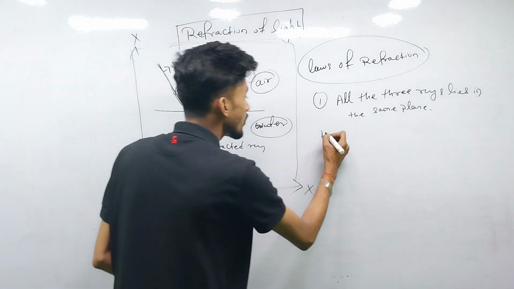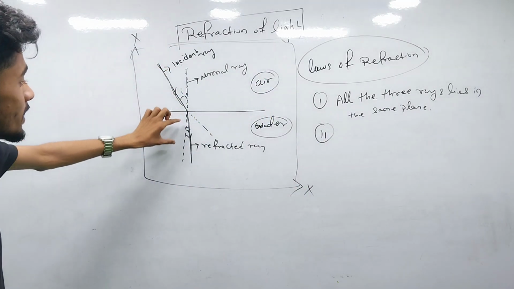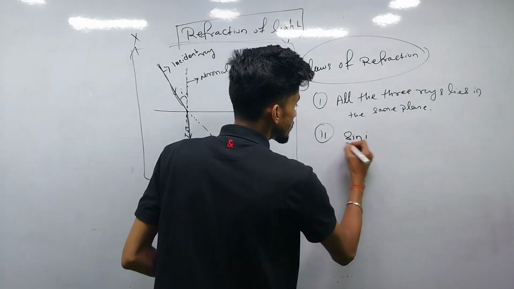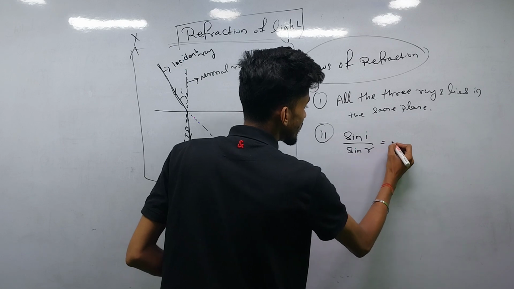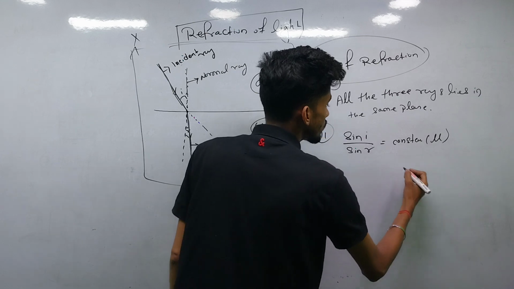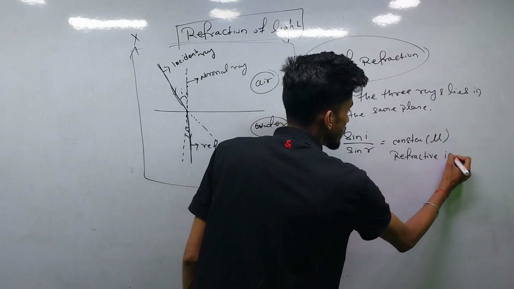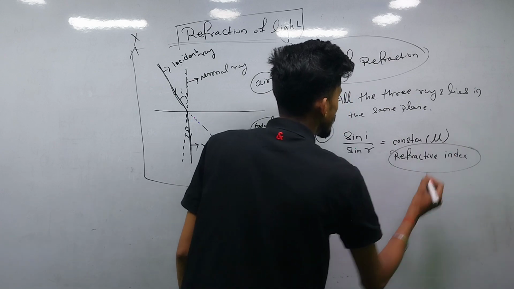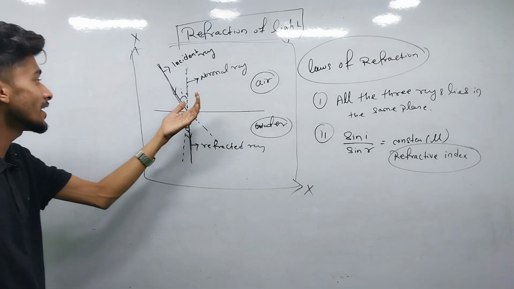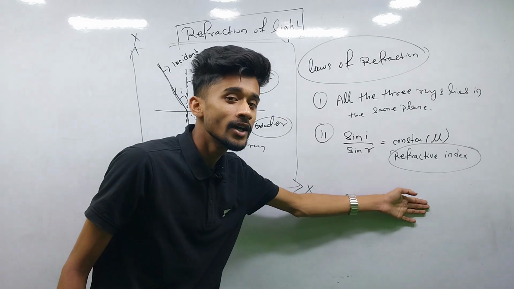And the second law states that sine of the angle I by sine of the angle R is a constant, that is, sine I by sine R is constant, given by mu, which is known as the refractive index.